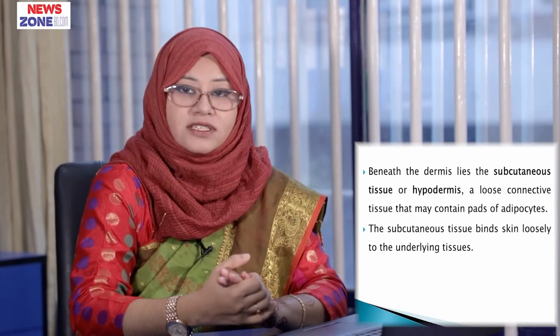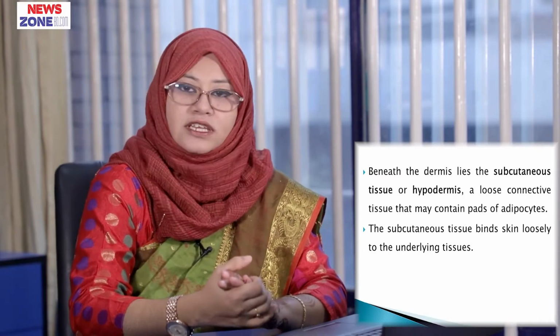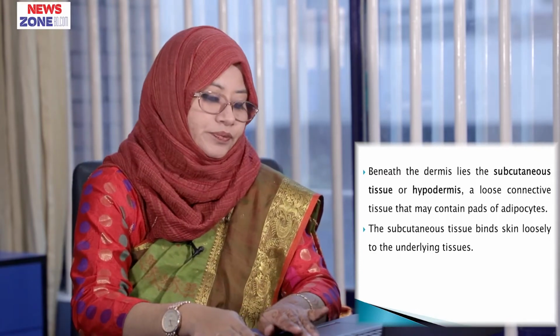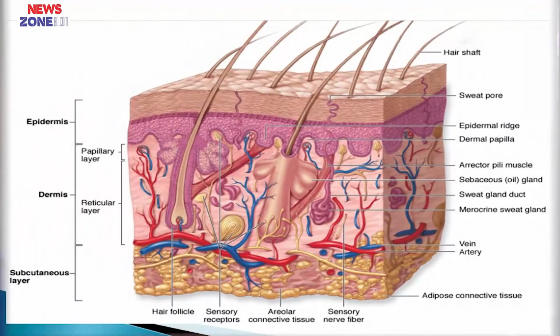Beneath the dermis lies the subcutaneous tissue or hypodermis, that is a loose connective tissue that may contain pads of adipocytes. The subcutaneous tissue binds skin loosely to the underlying tissue. In this figure, we can see this is epidermis layer and this is dermis layer, and this one is subcutaneous layer.